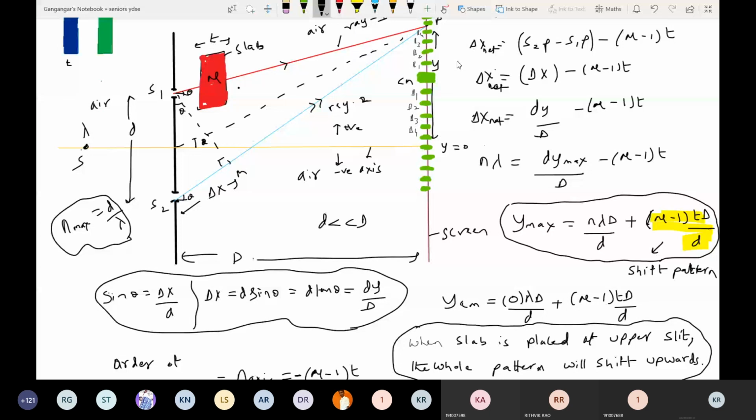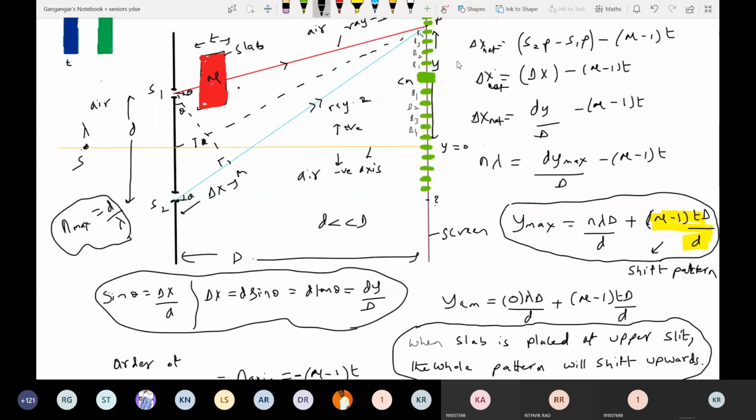What is the order of interference exactly at a point opposite to slit S1? Put y max equal to plus d by 2, calculate n. What is the order of interference exactly opposite to lower slit S2? Here I'm asking, what is the order of interference? What we should do? Put y max equal to minus d by 2.